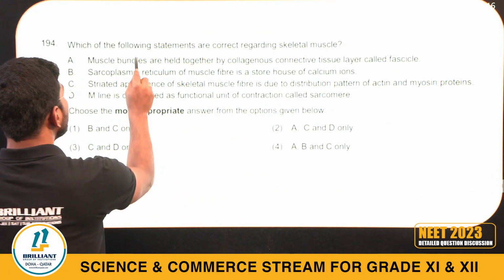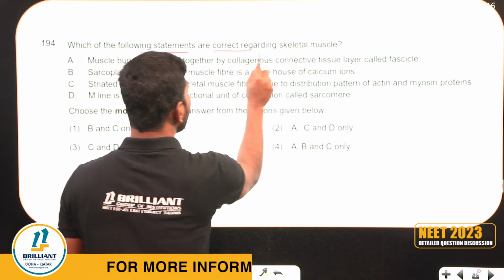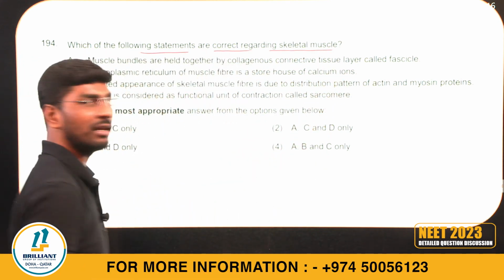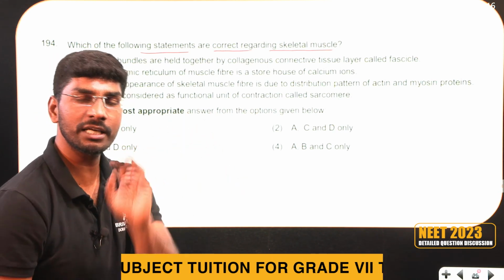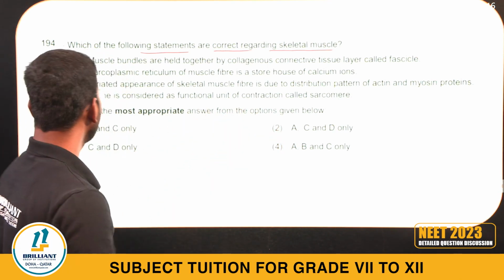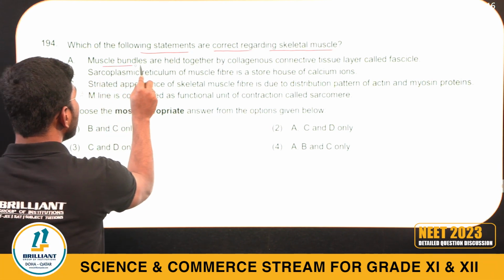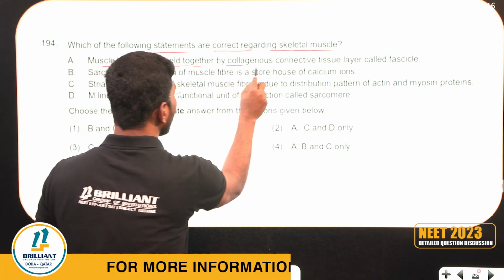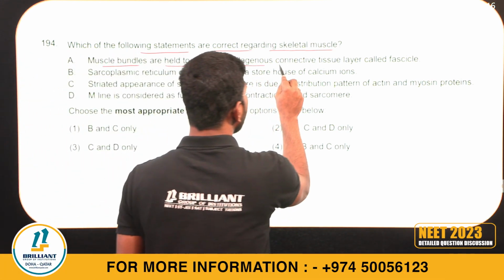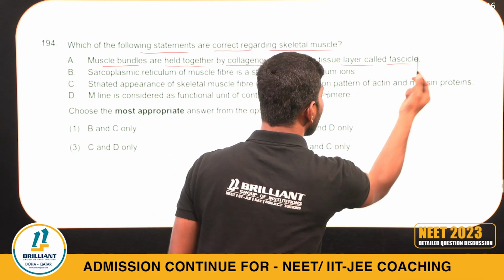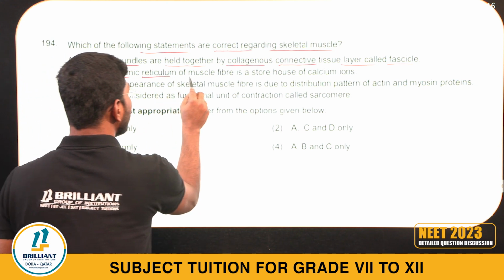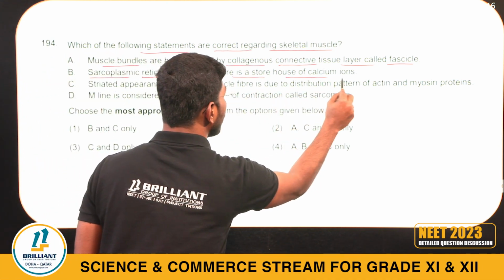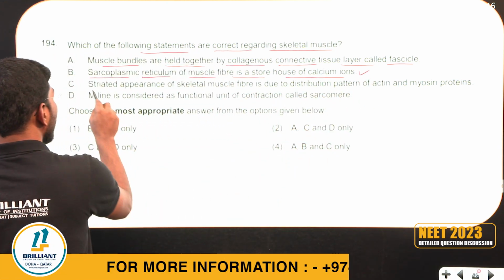194. Which of the following statements are correct regarding skeletal muscle? Skeletal muscle, voluntary muscle, multinucleated muscle. Muscle bundles are held together by a collagenous connective tissue layer called a fascicle, is given. Sarcoplasmic reticulum of the muscle fiber is the storehouse of calcium, absolutely correct.